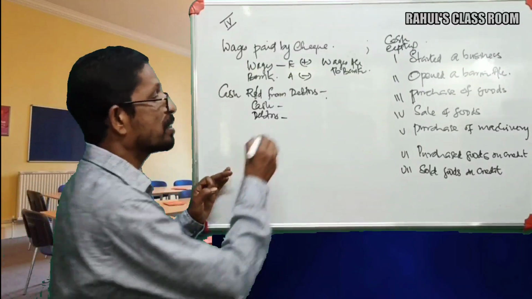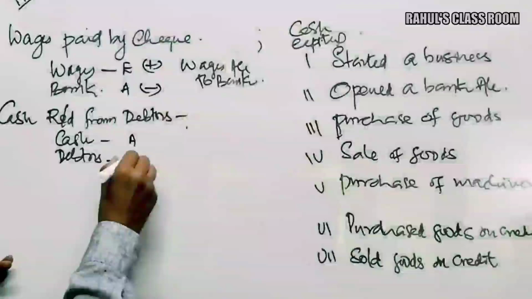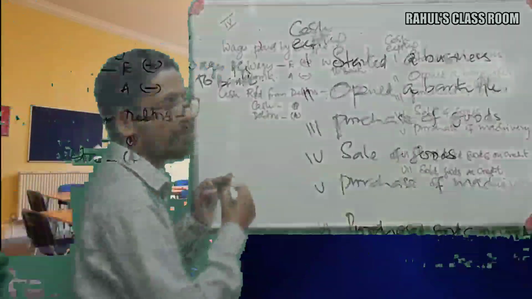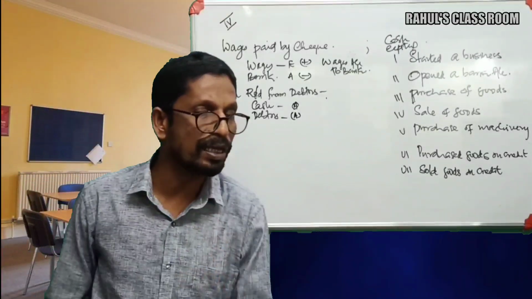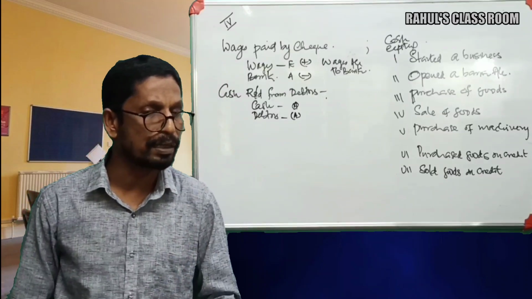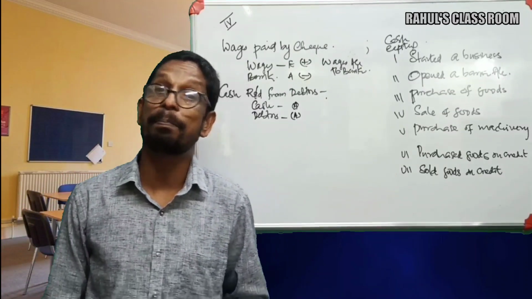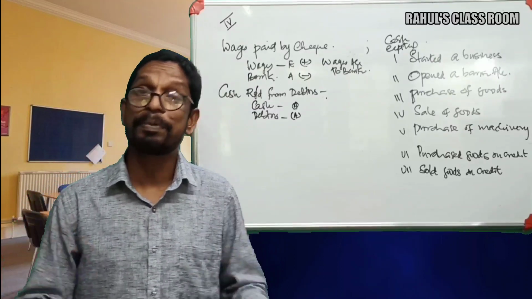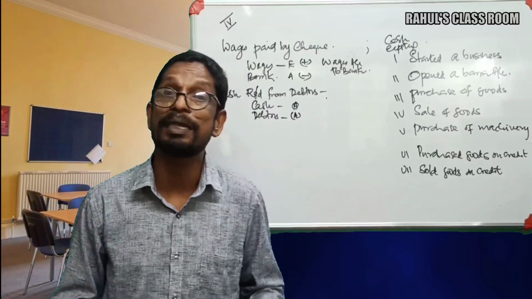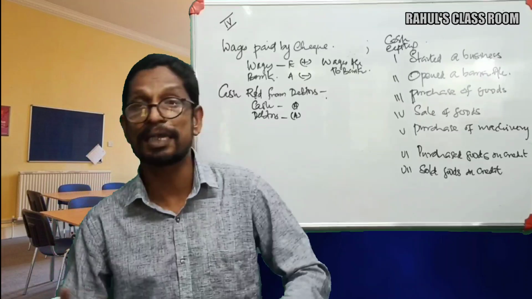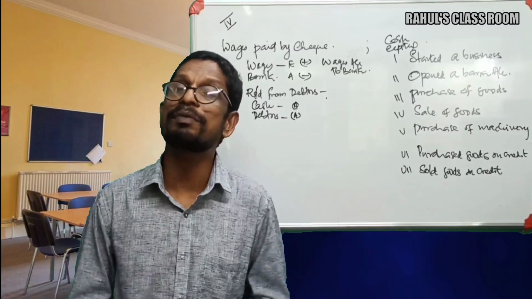So cash is an asset. Debtors is also an asset now. Cash is an asset and debtors means the persons to whom goods are sold on a credit basis. That means, remember, debtors are arising when the firm is making credit sales. Credit sales means selling goods without receiving cash.